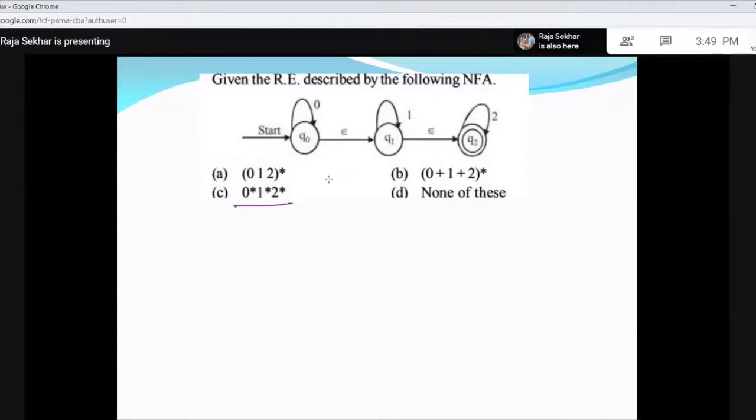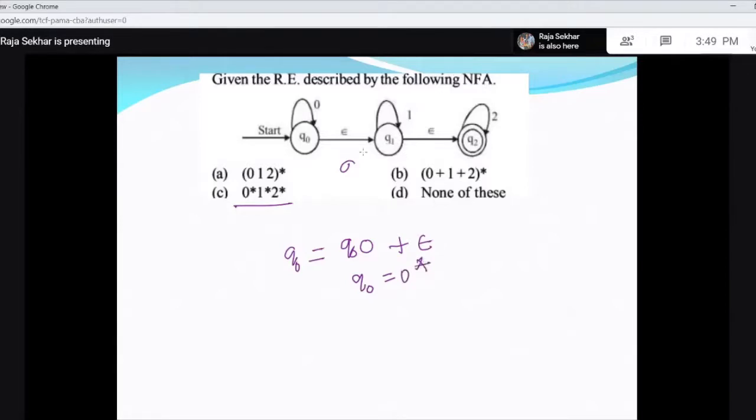If you want, you can apply Arden's theorem. What is Arden's theorem? If you apply for Q0, Q0 equal to Q0 0 plus epsilon, because it is the initial state. If you apply Arden's theorem, you get Q0 equal to 0 star.